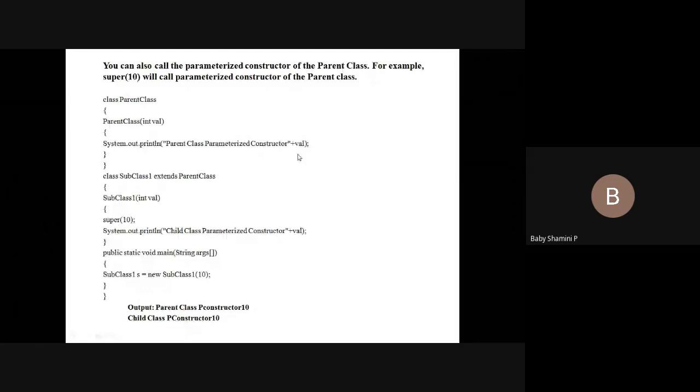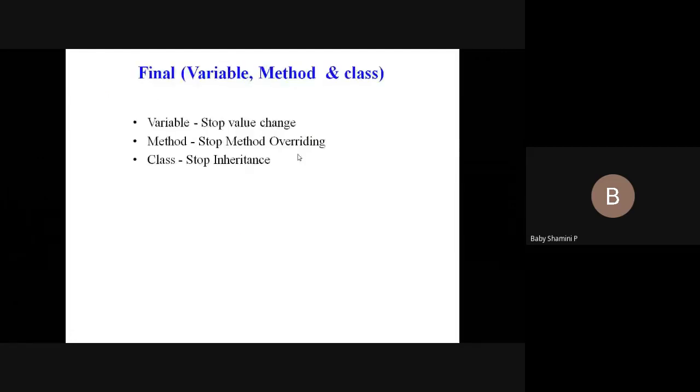And next we have final. Inside final we have variable, method, and class. If we declare a variable as final, it acts like a constant. We cannot change the final variable. If you are using a method as final, we cannot use the overriding concept. And last we have a class. If you are using a class as final, we cannot use the inheritance concept.